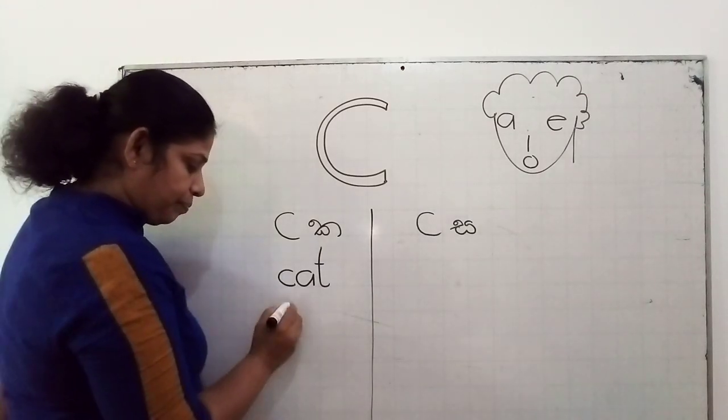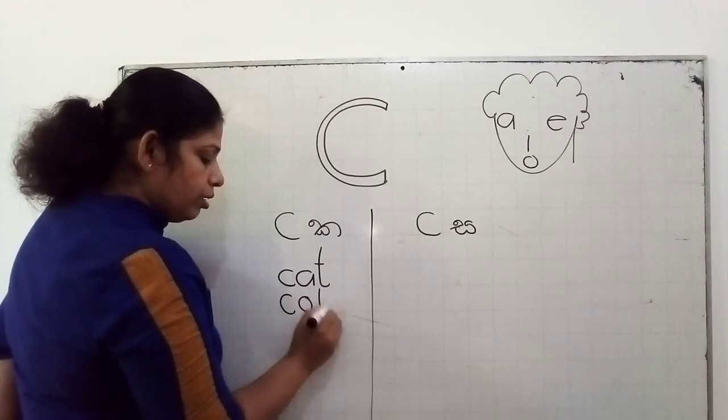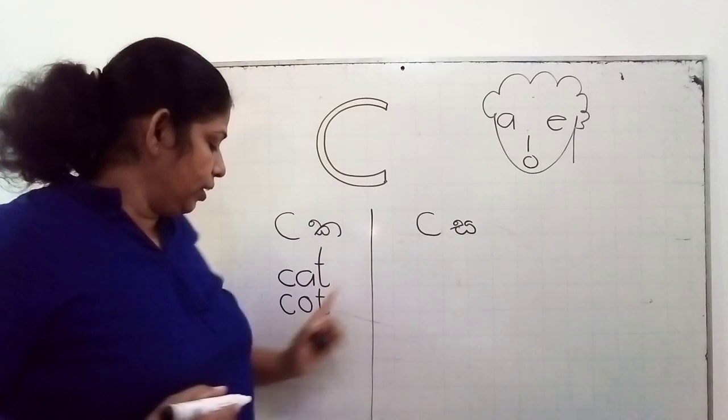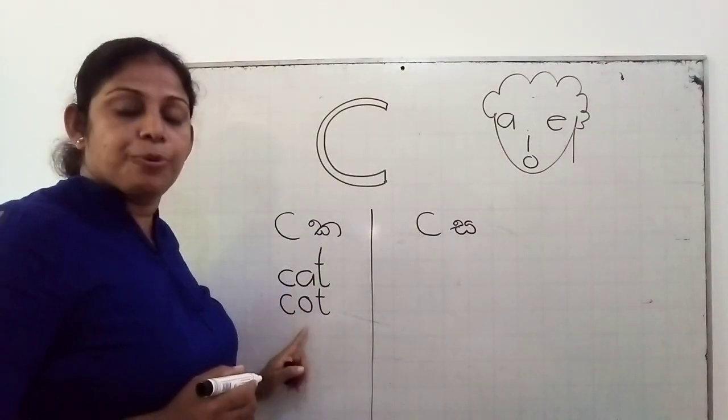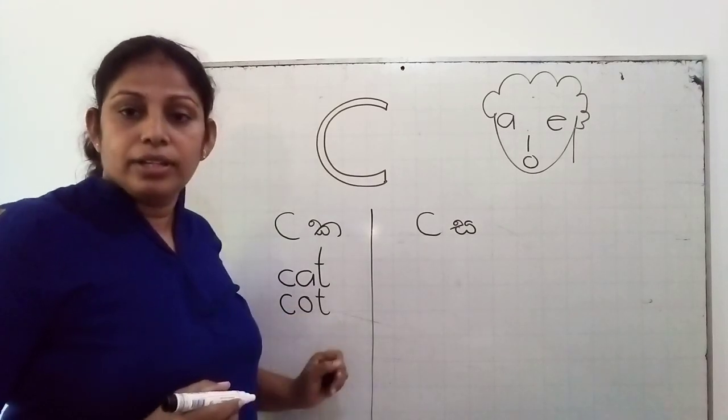Next one. K, O, T, cot. Vowel sound O is here, then letter C we have to pronounce as K. K, O, T, cot.